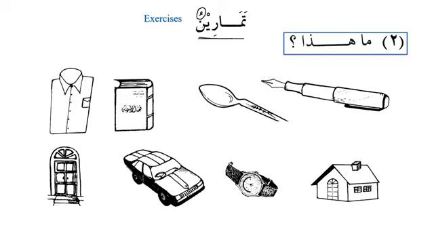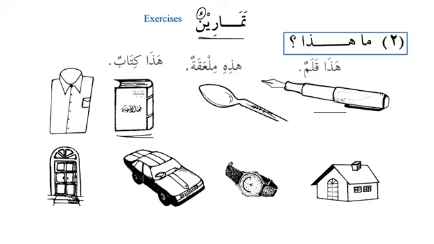Okay. Ma hadha, the first one. What is this? Hadha qalamun. Okay. The second one, you need to be careful. Mil'aqatun. Hadha mil'aqatun or hadihi mil'aqatun? The second one. Hadihi mil'aqatun. Excellent. Because we know that mil'aqatun is feminine. So then we have a book, kitab. So we have to say hadha kitabun.